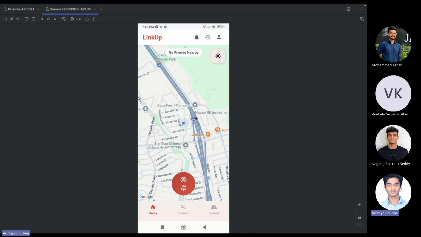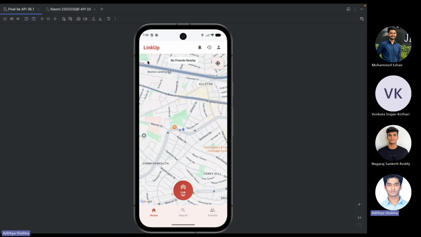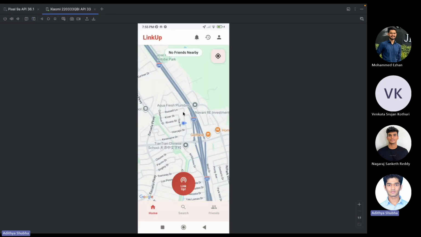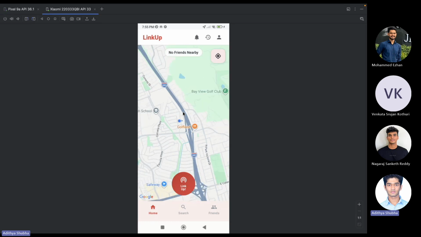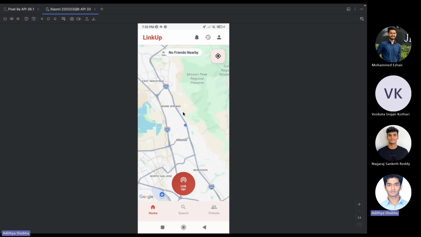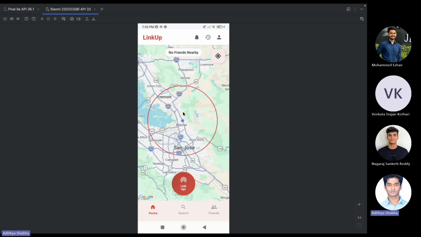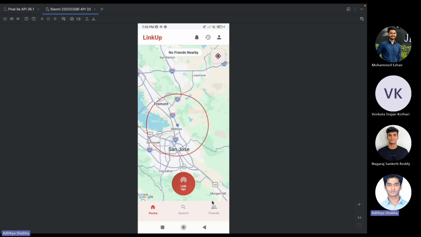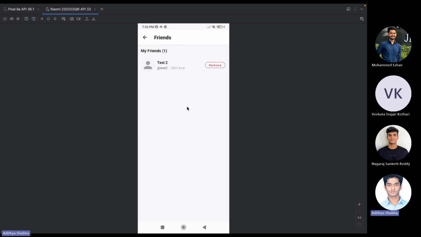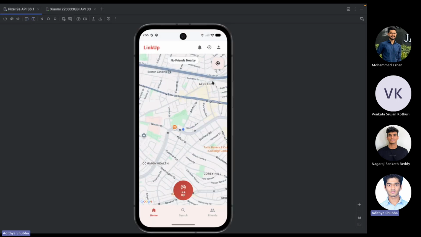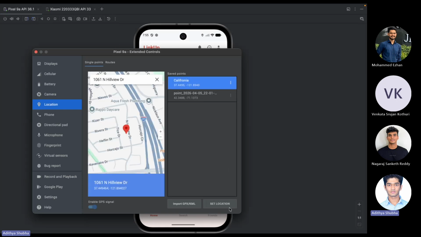Before, we learned how the friendship network was formed between 2 users. So we basically now have a test 3 user on this phone and a test 2 user on this phone. Currently this user is in California, and if we zoom out, we see a 10-mile radius around this user, saying that there are no friends nearby. That is because the friend that test 3 is connected to is actually in Boston. So I'm going to try to change this location to California.